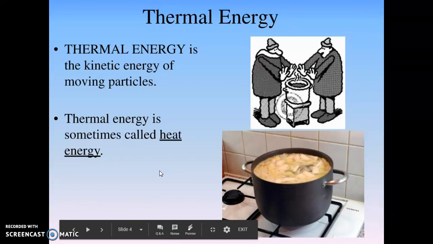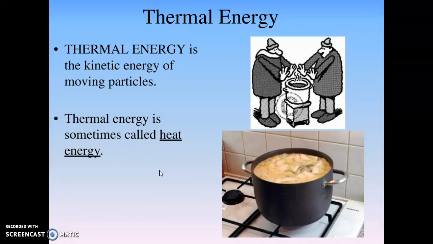Okay. Thermal energy is the kinetic energy of moving particles. So now we're going to talk about thermal energy. So it's the kinetic energy of moving particles. So it's that movement of particles. Thermal energy is sometimes called heat energy. So often when you hear the word thermal, it refers to heat.